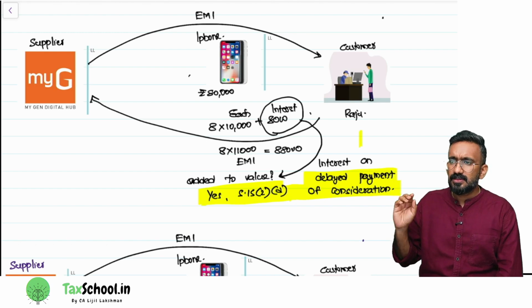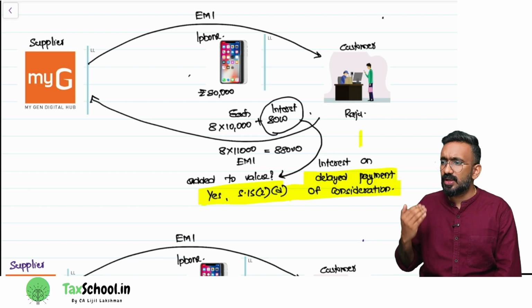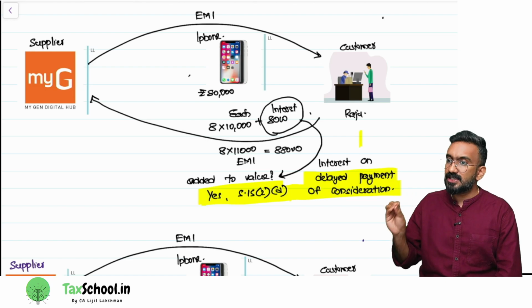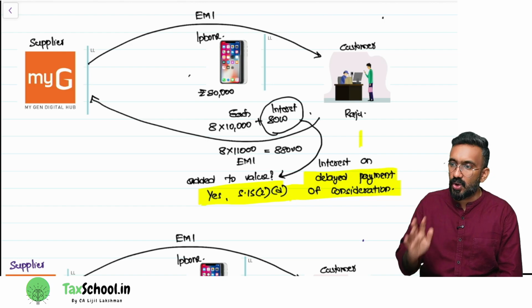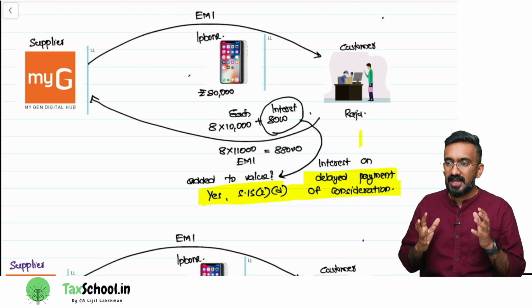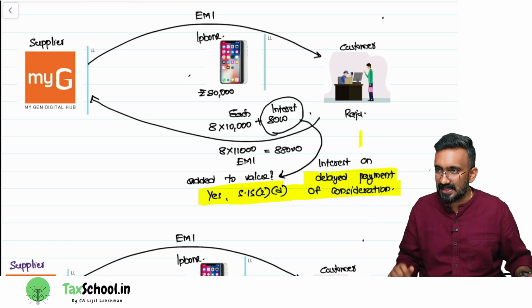Say, Sangeeta Mobiles or MyG Mobiles. It's a retail showroom, right? Today, if you go and ask them that I want to buy an iPhone, they'll say that you have 2 options. Either pay 80,000 rupees and buy an iPhone, where the value would be 80,000, or you can pay this 80,000 in multiple installments, equal monthly installments, EMI scheme, right?